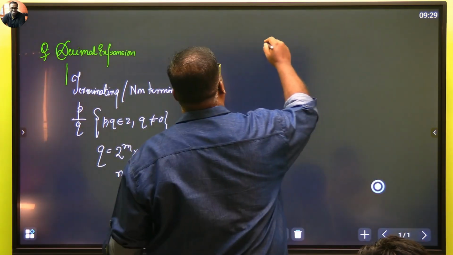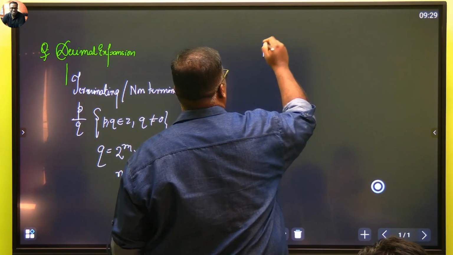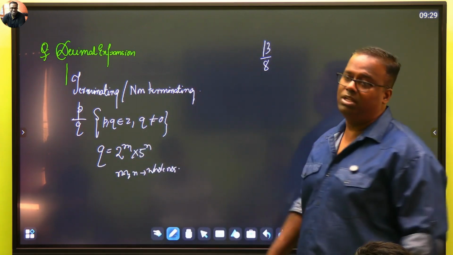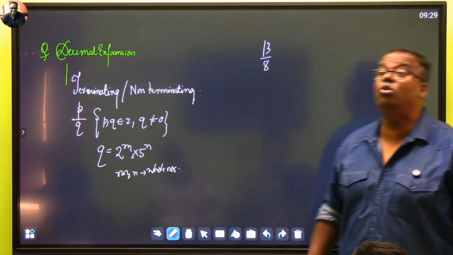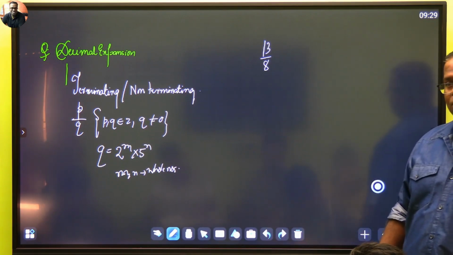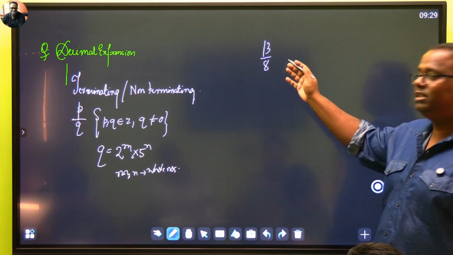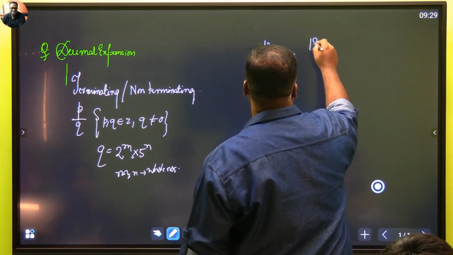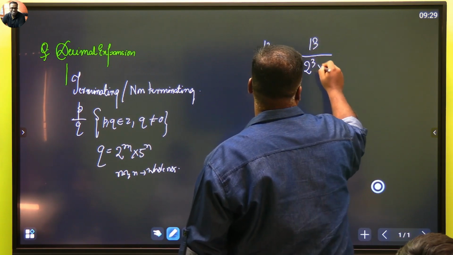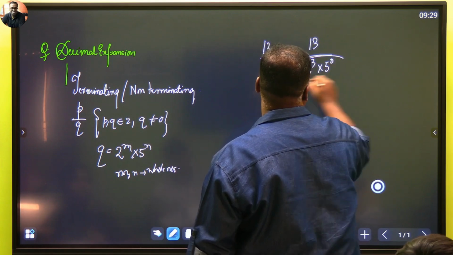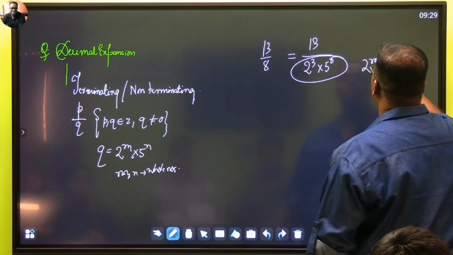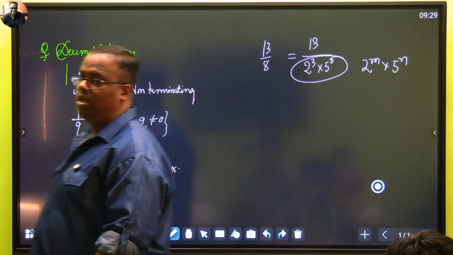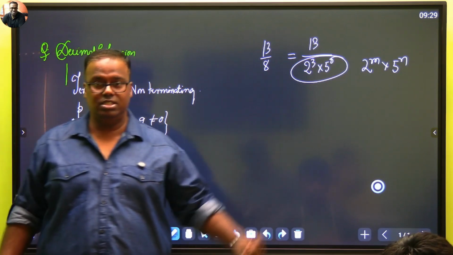Like say, for example, a number which is 13 by 8. The question will come like this. Earlier it used to come in grade 10. Without actual division, prove that this decimal terminates. So how can we write this denominator? 2 to the power 3 into 5 to the power 0. Did you write it in the 2 to the power m into 5 to the power n format? Yes. That means this number has to terminate. This is another type of question.